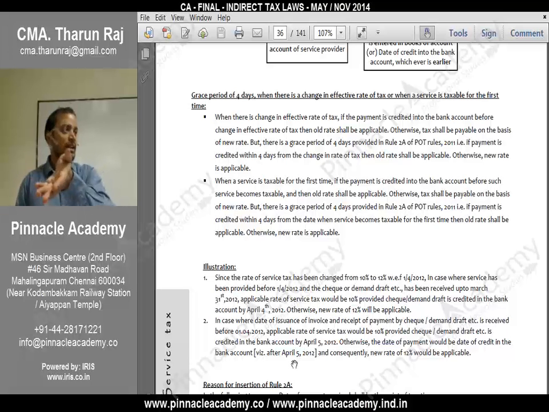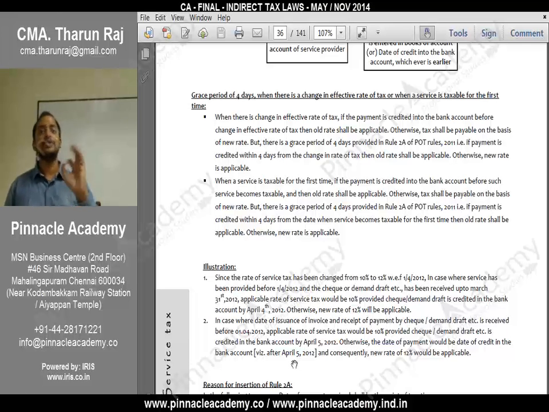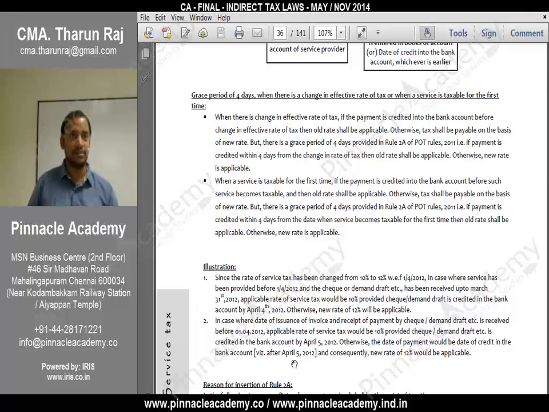Ultimately, it is a benefit to him. If he is delaying, what happens? We will collect service tax from him. Correct? So within that 4 days, we can try and push him to make the payment. Suppose he fails to pay. Take a new service. The new service became taxable from 1/7/2012. Before 1/7/2012 itself, you have raised the invoice, but payment is not received, 1 lakh rupees. Now, what is the time within which you can receive the payment for the service to be not taxable? 4 days from 1/7/2012. Correct?